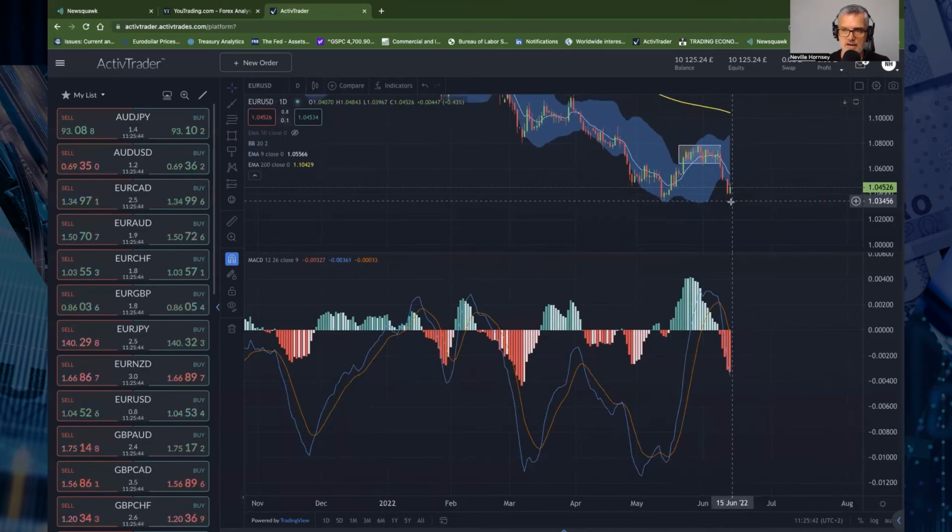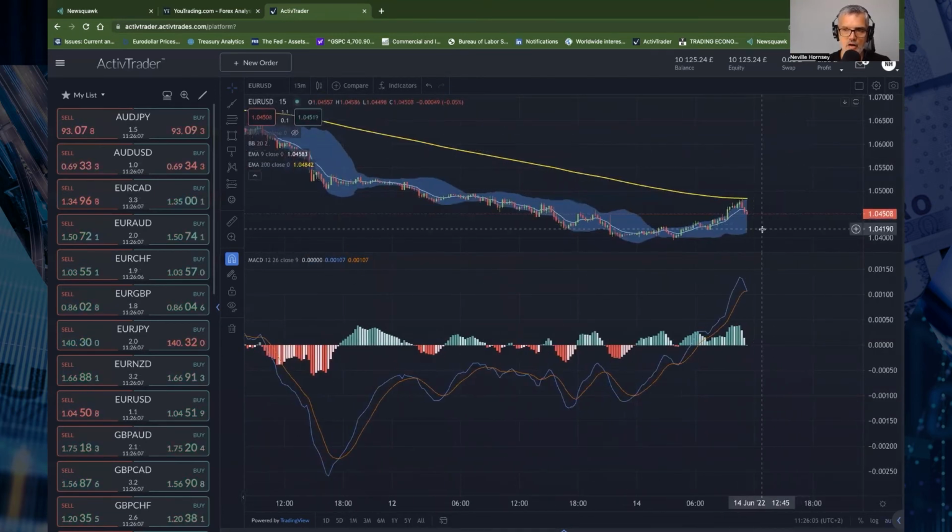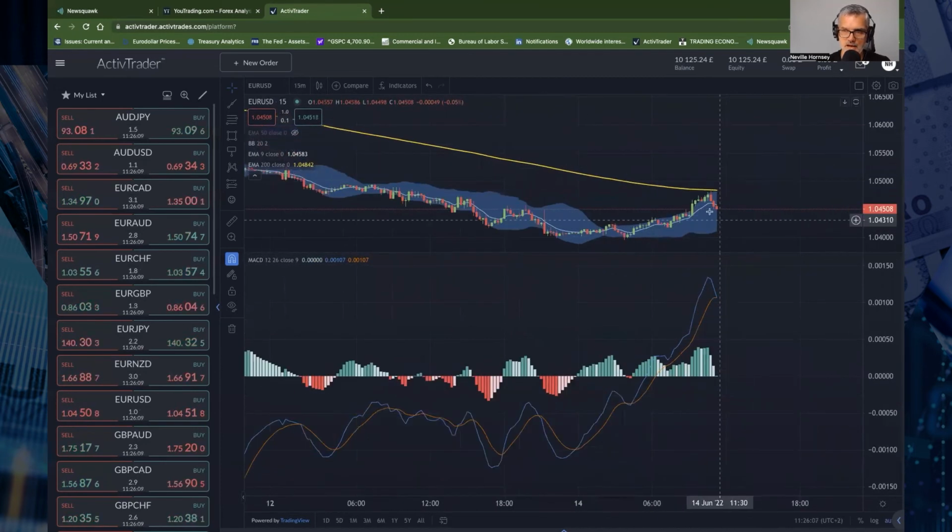As you can see, we did make our way back up to the start of the week. Friday's close and low pretty much around the 1.0506. We haven't quite pushed up into that, but we did travel quite a long way through yesterday's price action. Obviously with the ZEW for Germany coming in slightly worse, maybe we are going to see a correction lower on the 15-minute candle chart pattern.